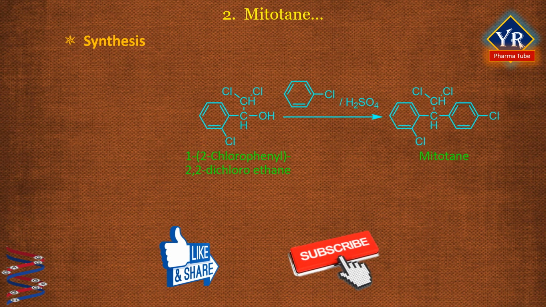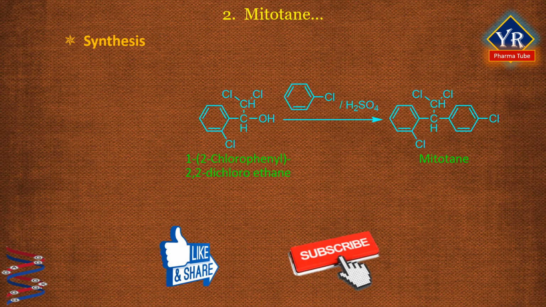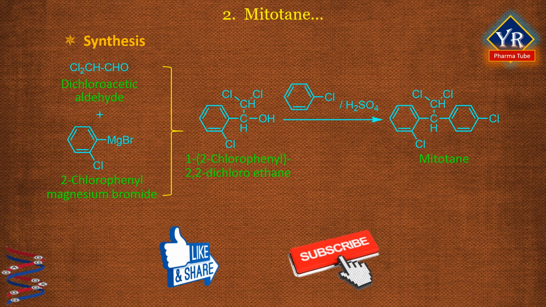Synthesis. Mitotane is synthesized by alkylating chlorobenzene with 1,2-chlorophenyl 2,2-dichloroethanol in the presence of sulfuric acid. The necessary 1,2-chlorophenyl 2,2-dichloroethanol is in turn prepared from reacting 2-chlorophenyl magnesium bromide with dichloroacetic aldehyde.